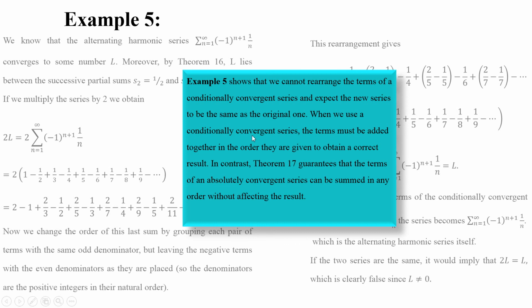When we use conditionally convergent series, the terms must be added together in the order they are given to obtain a correct result. If we change the order, it cannot guarantee the same sum. In contrast, Theorem 17 guarantees that the terms of an absolutely convergent series can be summed in any order without affecting the result.